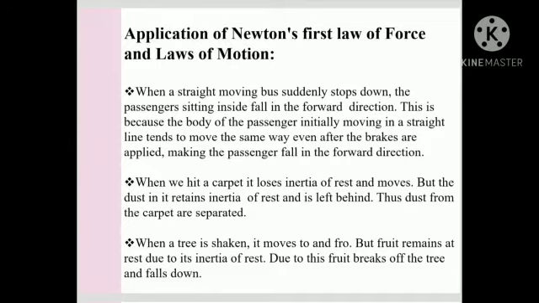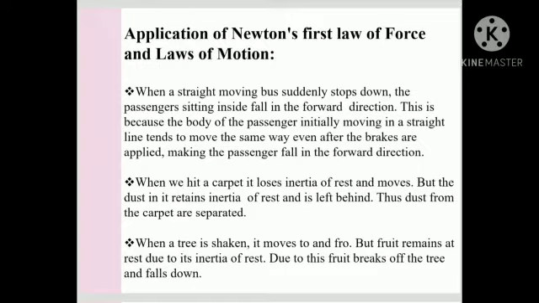When a straight moving bus suddenly stops, the passenger sitting inside falls in the forward direction. This is because the body of the passenger, initially moving in a straight line, tends to move the same way even after the brakes are applied, making the passenger fall in the forward direction.